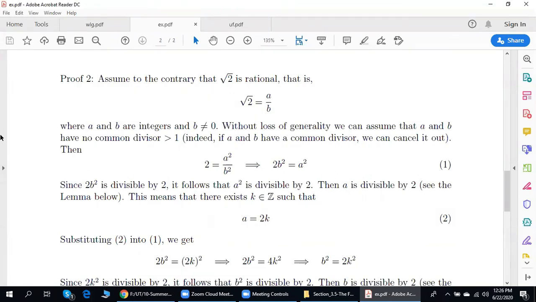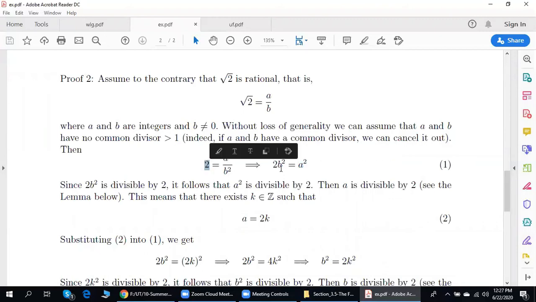Here is what we do next. Let us square both sides here. Done. Let us multiply the left-hand side and the right-hand side by b squared. b squared is gone on the right. What is left is a squared.